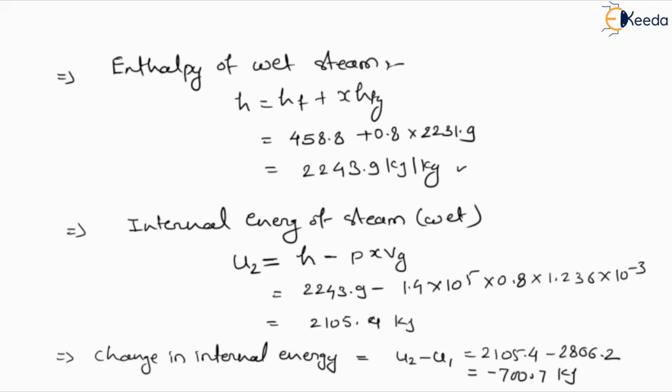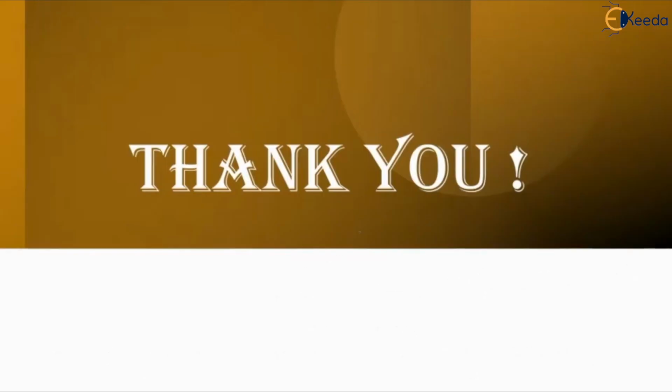This is the change in internal energy when we initially consider superheated steam and then the expansion process, which converts it into wet steam. We define the change in internal energy on the basis of both conditions, superheated and wet. We have to use the steam table to define all these unknown values. Thank you so much.